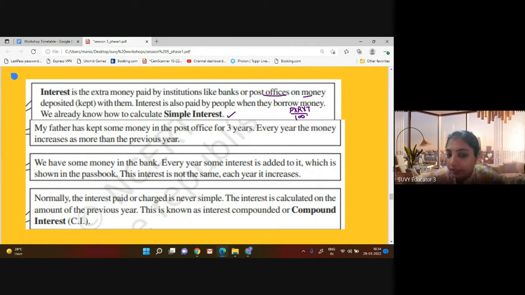So normally the interest paid or charged is never simple. It means interest over the interest will be the compounded interest. Interest is calculated on the previous year's amount and then both are added, and a new amount is formed. Then interest is calculated on that new amount. That is called compound interest. Is it clear?